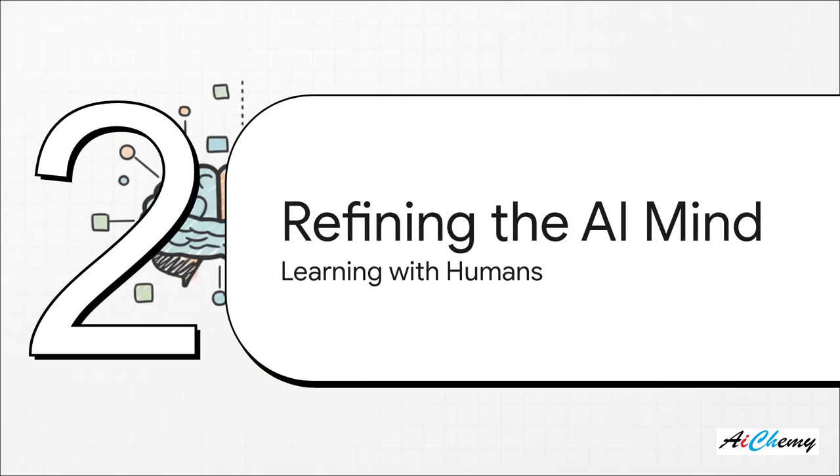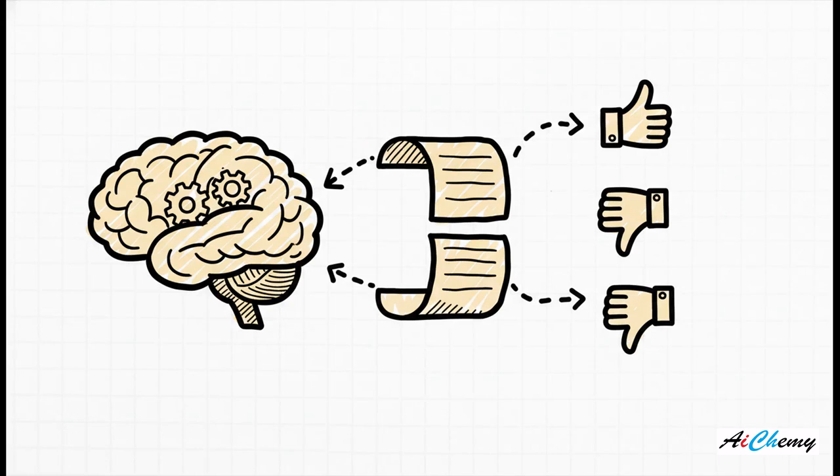All right, section 4, refining the AI mind. So we've got these really powerful learning methods, but how do we make sure they're actually useful and safe for people to interact with? Well, that takes one last crucial step, especially for things like ChatGPT. This extra step is a technique called RLHF. That stands for reinforcement learning with human feedback.